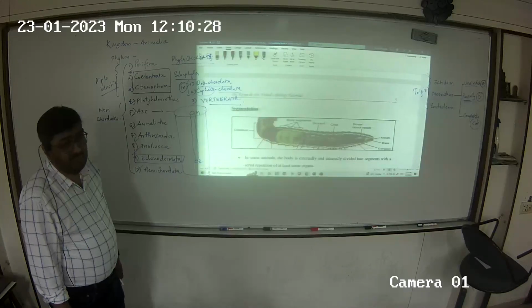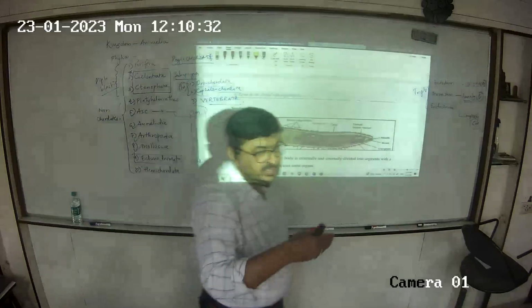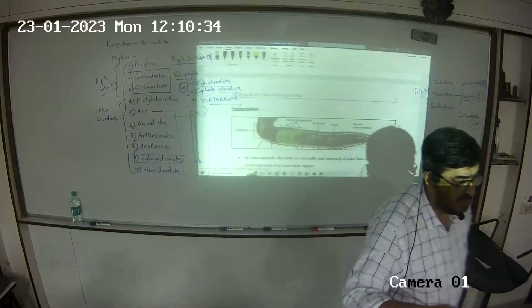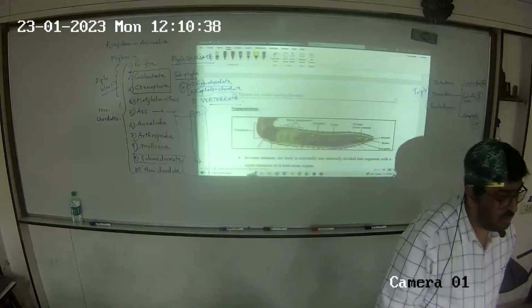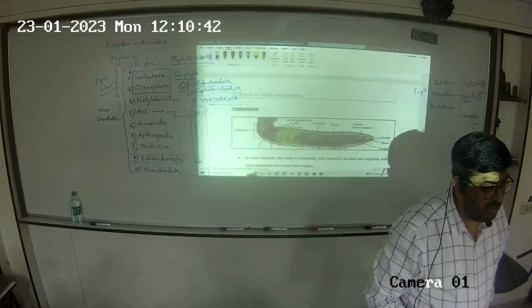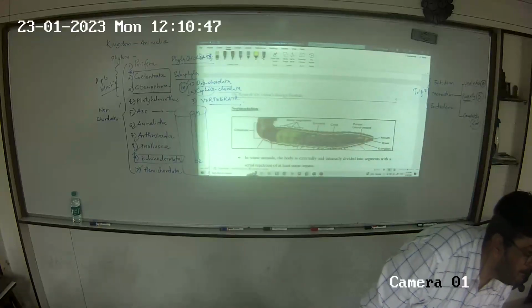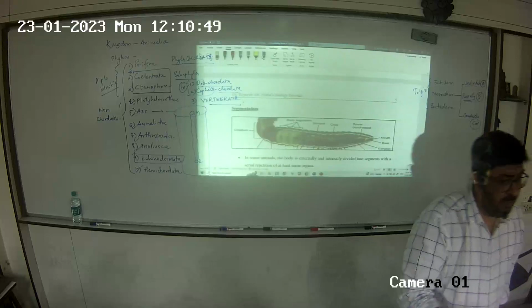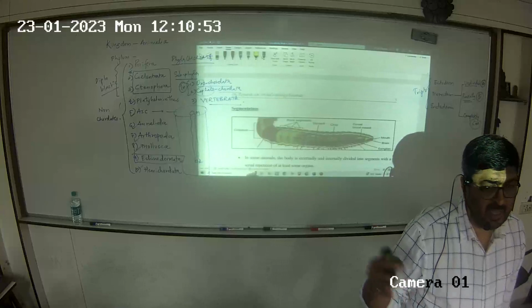Next is segmentation. Segmentation is when there is division of the body into different areas called segments. We did come across segmentation in cockroach. How is the body divided in cockroach? Head, thorax, abdomen.